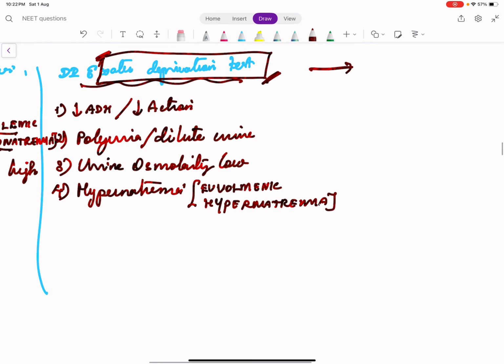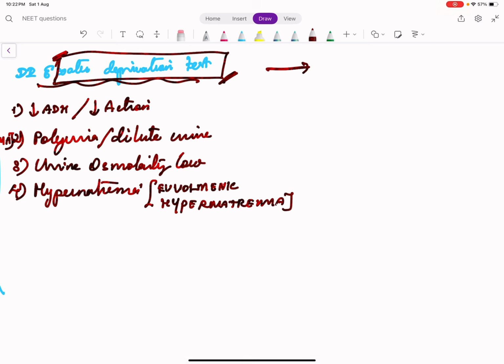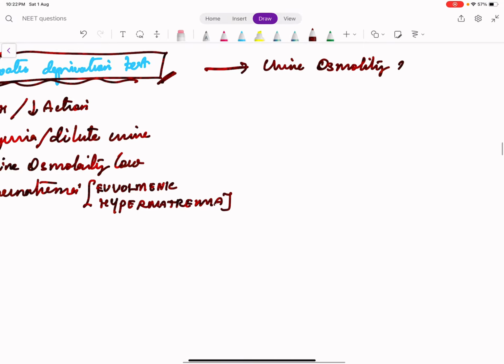But in diabetes insipidus, the ADH is already low or its action is low. So when you do a water deprivation, the patient's urine osmolality still remains low. That is, urine never becomes concentrated despite taking less water. So this is one test to confirm diabetes insipidus.